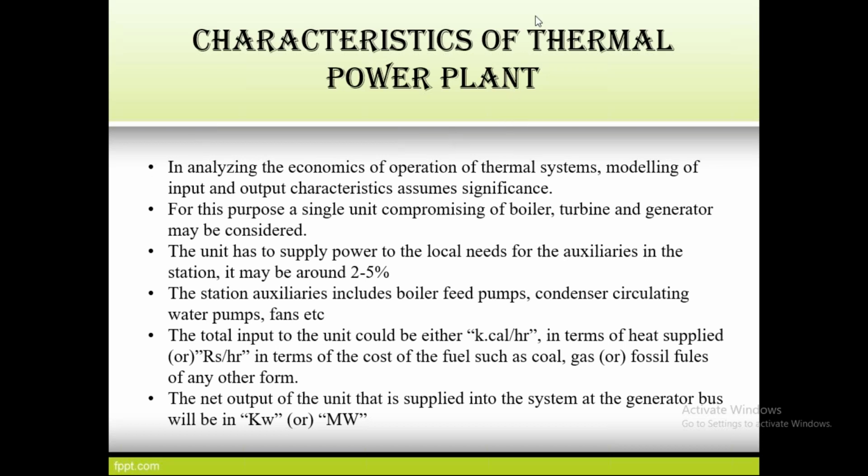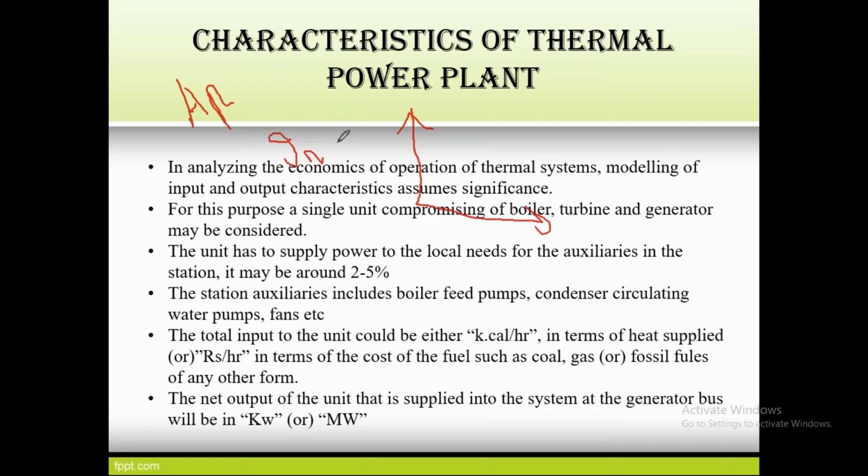So what is the meaning of this? Suppose you want to categorize the thermal power plant, we have to draw certain graphs among different parameters. That is the heat rate curve, the incremental fuel curve, and the incremental cost curve. The fuel heat rate curve means what amount of heat is needed for a particular generating output. So that is called the heat rate curve.